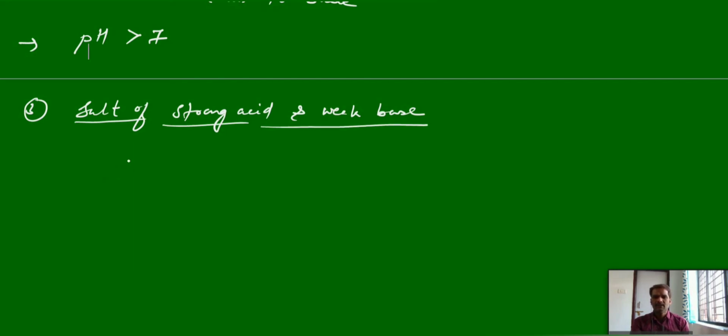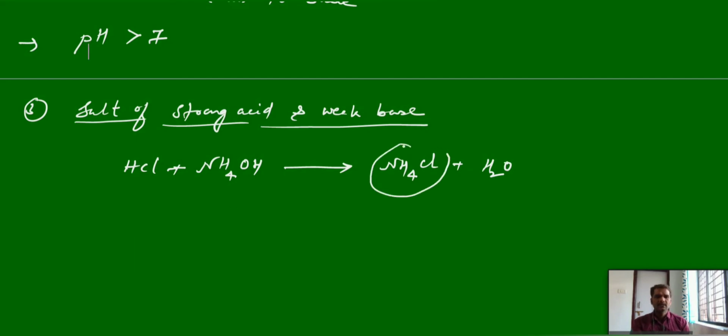Example, strong acid we can take HCl. Weaker base, again the most common example here, ammonium hydroxide. Most of the time we will take this one, and it can form ammonium chloride plus water. Again this ammonium chloride is the salt of strong acid and weaker base.